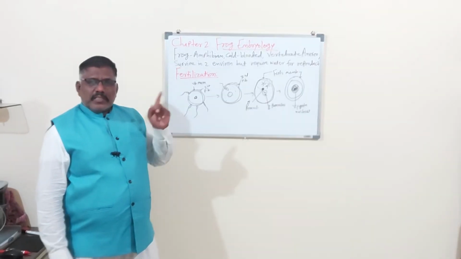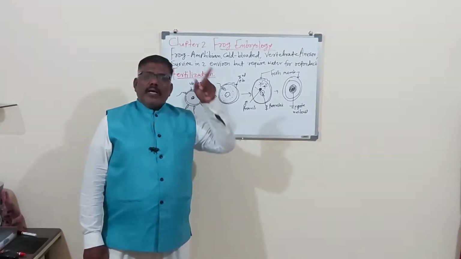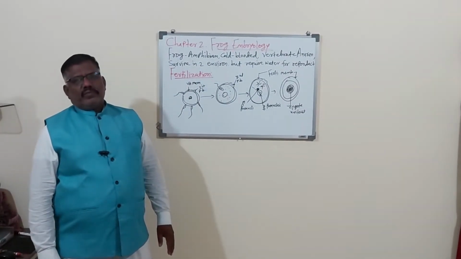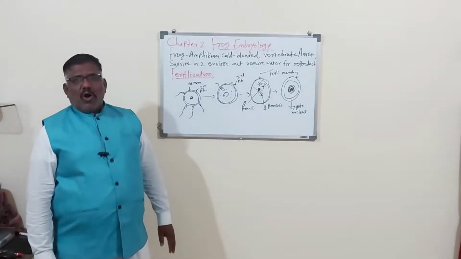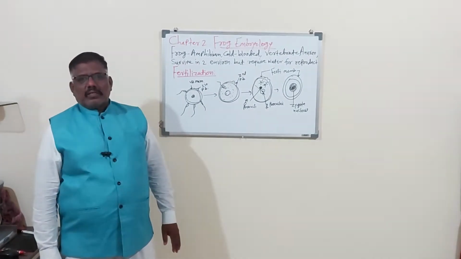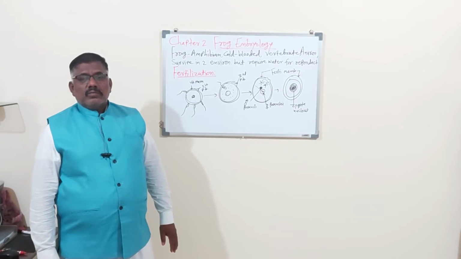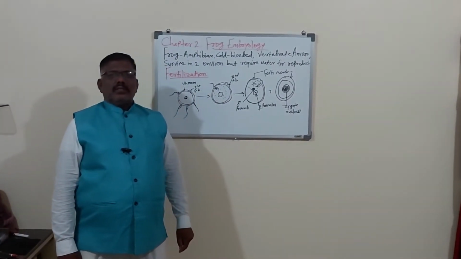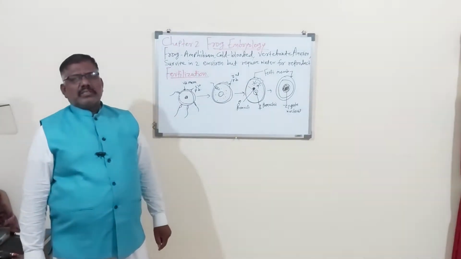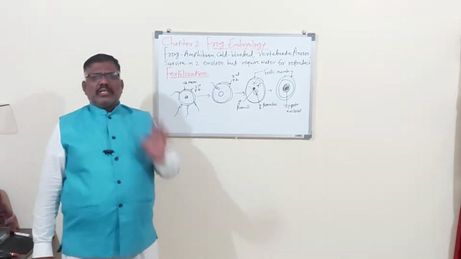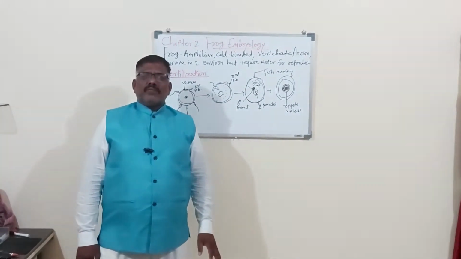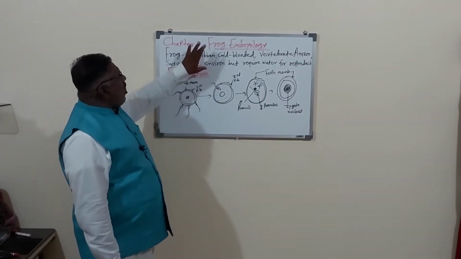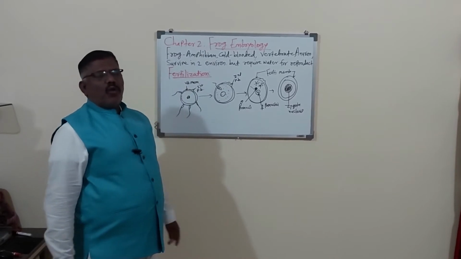But for reproduction, frog always goes in the water because the life of frog is dependent on water. For fertilization, for the development of the young ones, water is essential. Without water, frog cannot reproduce. So this is the short introduction about the frog.